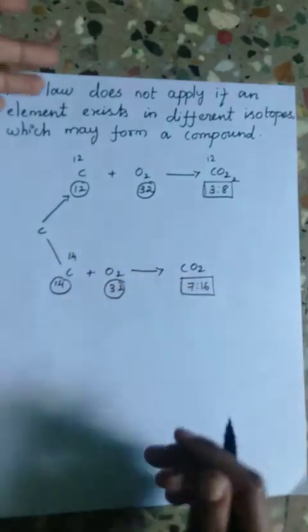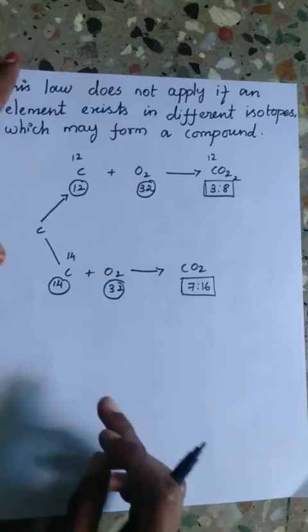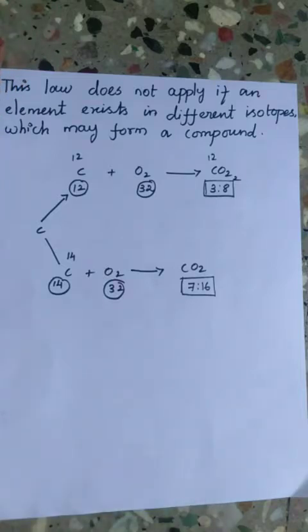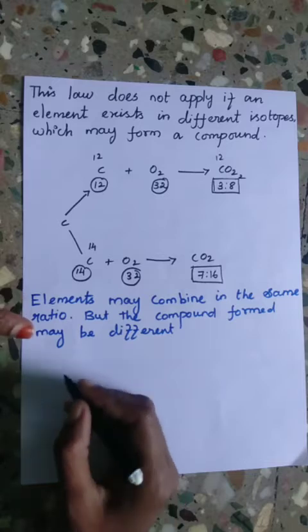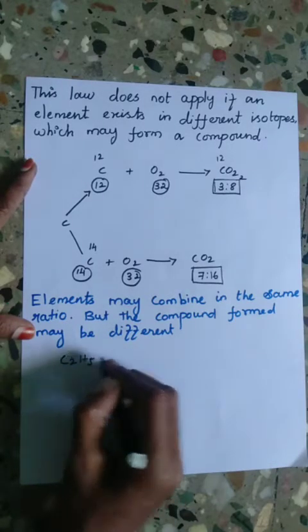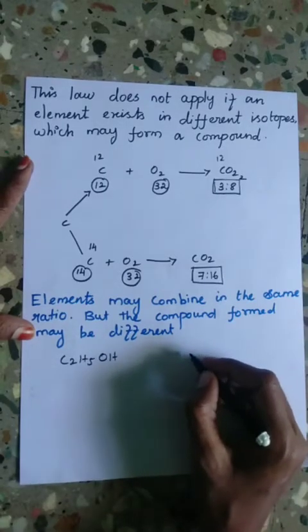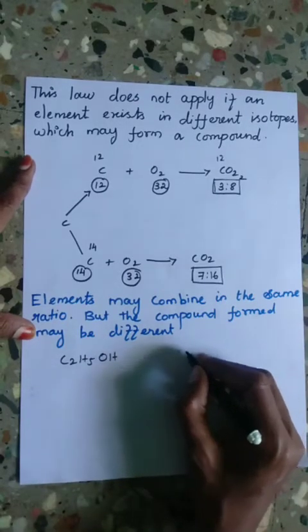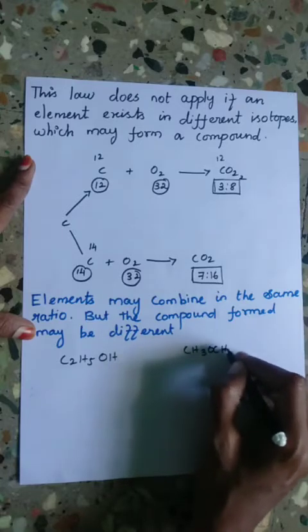Elements may combine in the same ratio, but the compounds formed may be different. For example, ethanol, C2H5OH, and dimethyl ether, CH3OCH3.